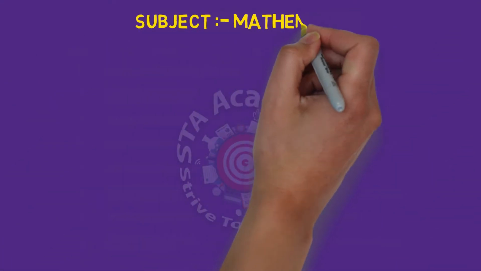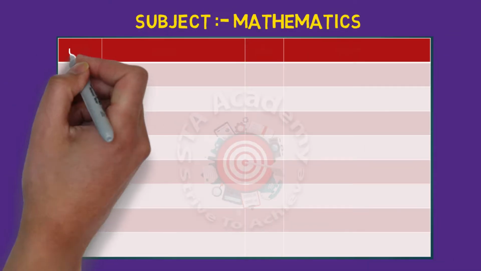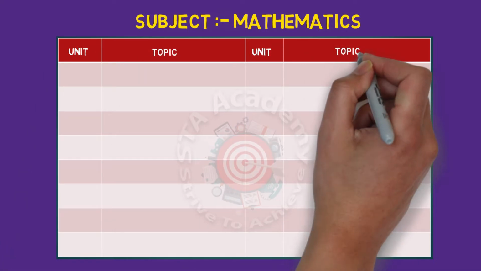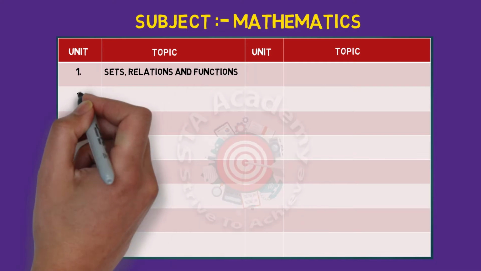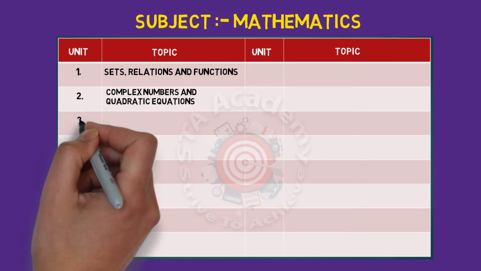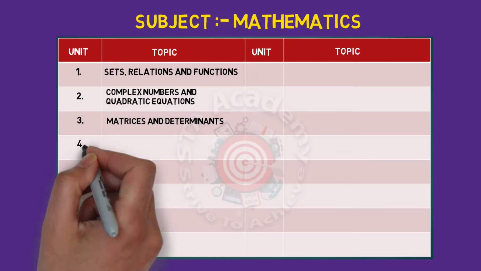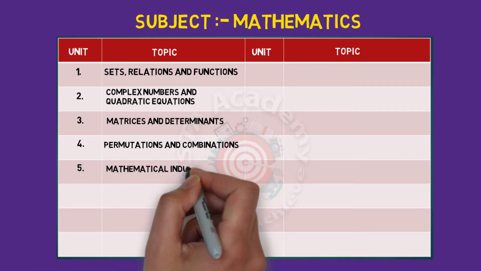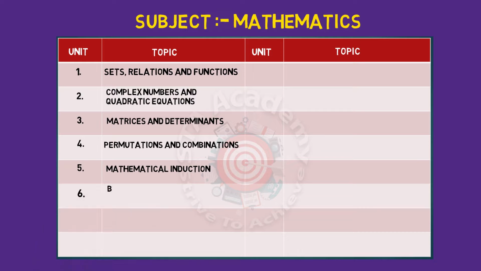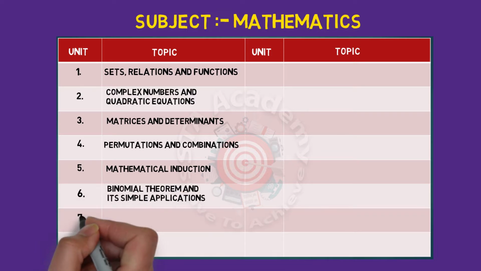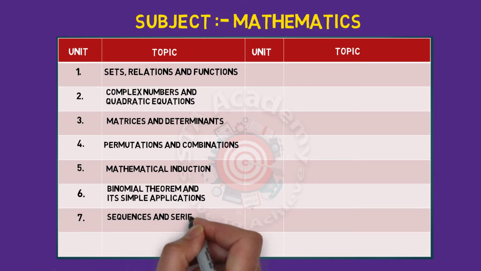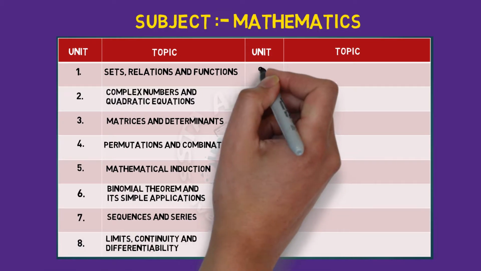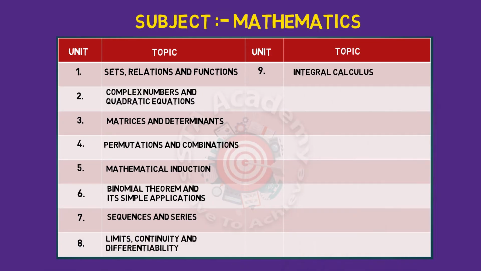Let us put some light on the important subject of JEE Mains 2021, that is mathematics. Let us see the units and the topics. The first unit is sets, relations and functions. The second one is complex numbers and quadratic equations. Third is matrices and determinants. Fourth is permutation and combination. Fifth is mathematical induction. Sixth is binomial theorem and its application. Seventh is sequences and series. Eighth is limits, continuity and differentiability. Ninth is integral calculus.